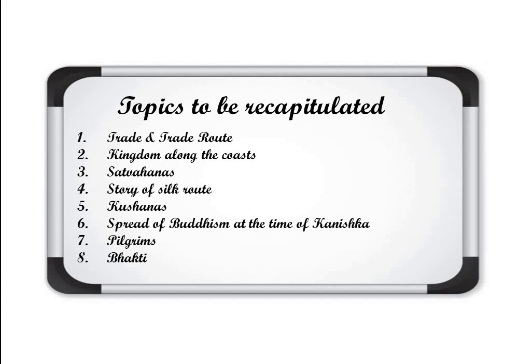At last you will be getting one assignment on the basis of all the topics covered in the chapter. So let's start the topics one by one.